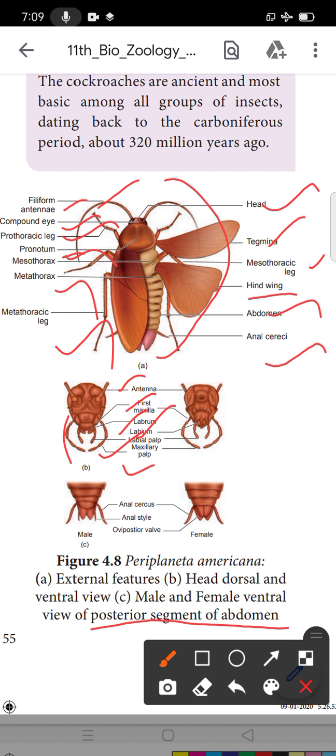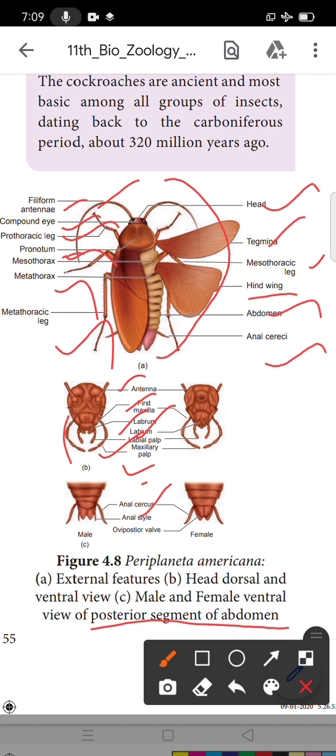First one is the male. In the male, the anal cerci are present, and the anal style is also present. These two are present only in the male.